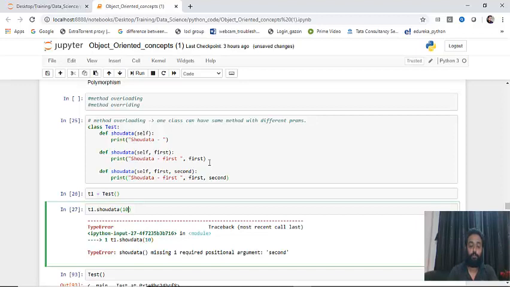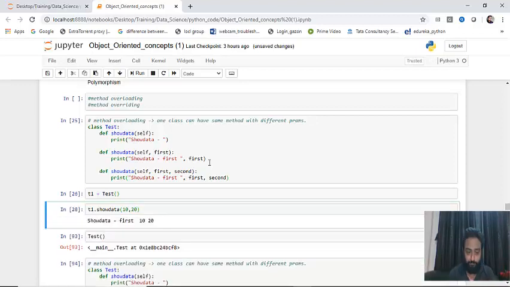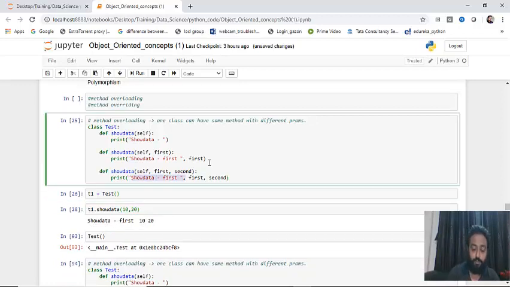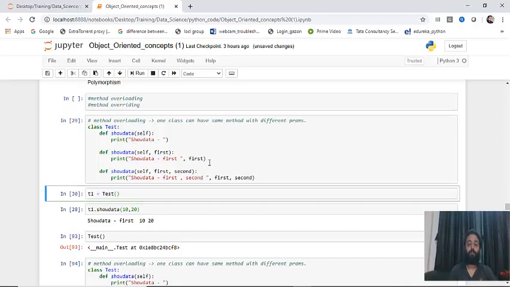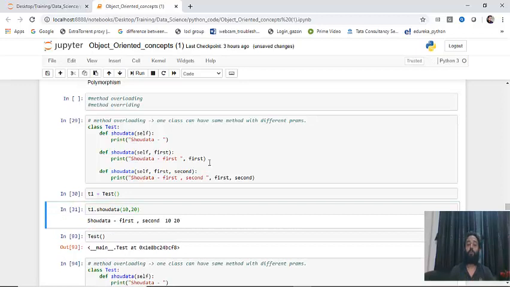But here in Python it will not be executed. Now I'll pass the arguments. It is printing first, second, 10, 20. So this is overloading, guys, and this means one class can have the same method with different parameters. This is not supported by Python.